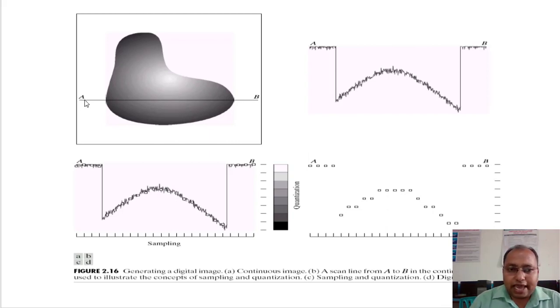So here we are scanning only a single row. Whenever we are scanning a single row, the row number will remain the same, but the column values are going to vary from 0 to n minus 1, whatever it may be. Let us say this image is 512 pixels by 512 pixels, then the row number is any number between 0 and 512. Let us say 480. So 480 is the row number, and the column numbers are going to vary from 0 to 511, so that ranges to 1 to 512.